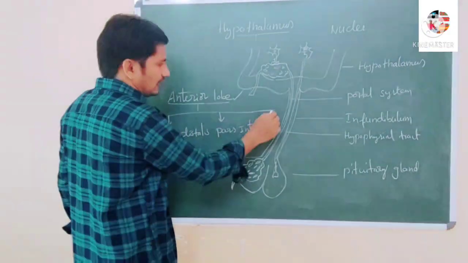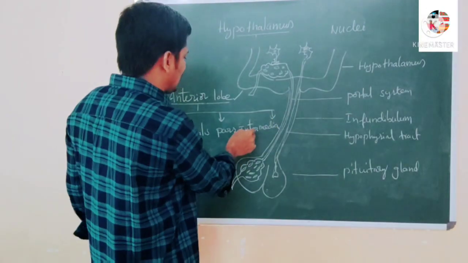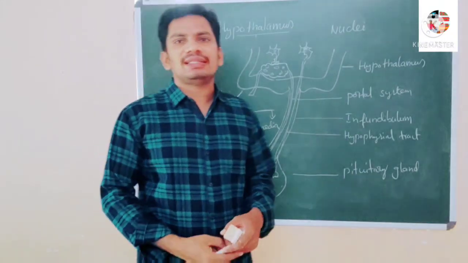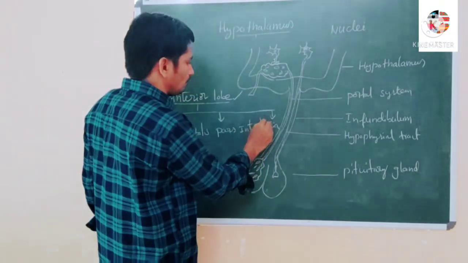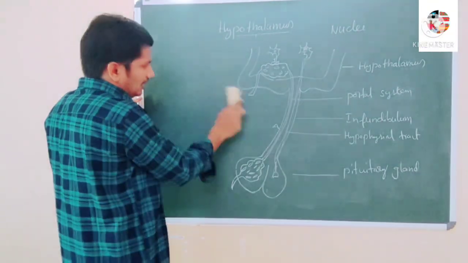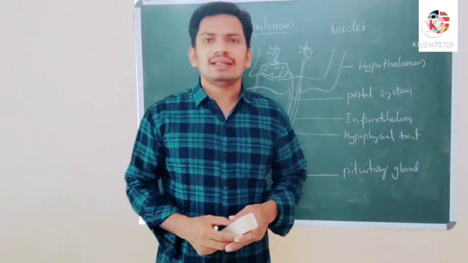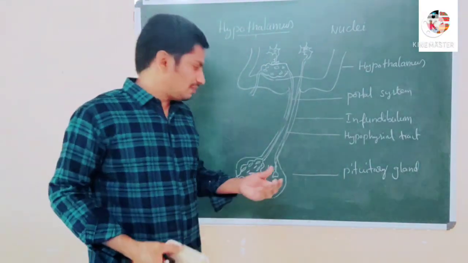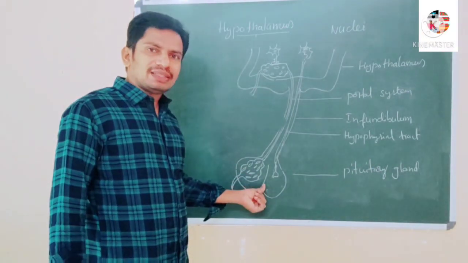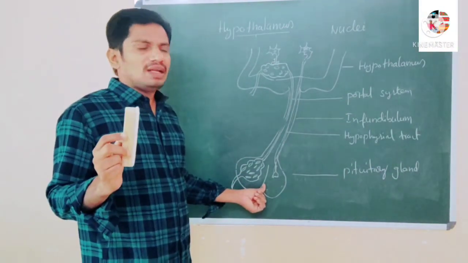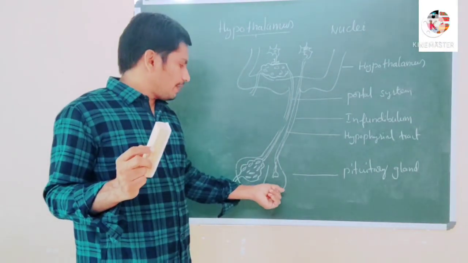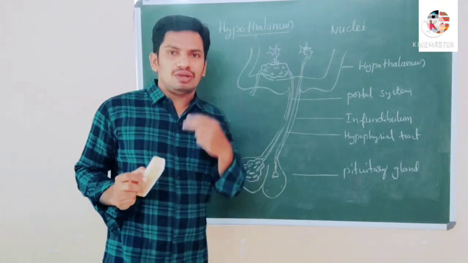Here is the pars tuberalis. Pars intermedia, in humans, is merged with the pars distalis and pars tuberalis. The anterior pituitary secretes 6 hormones, the pars intermedia secretes only 1 hormone, and the neurohypophysis, the posterior lobe, secretes 2 hormones.